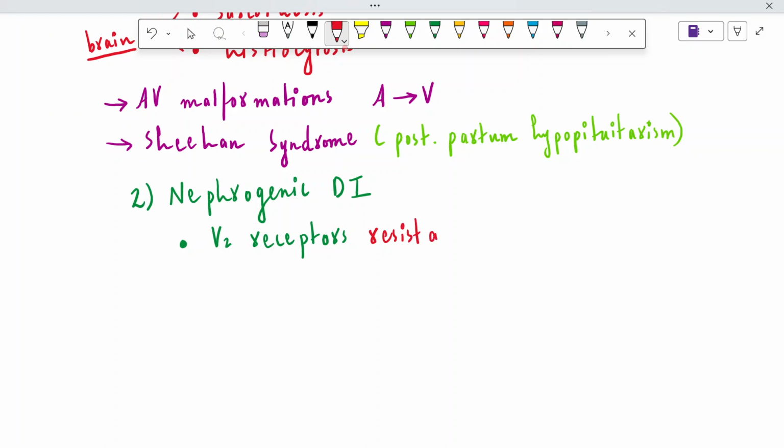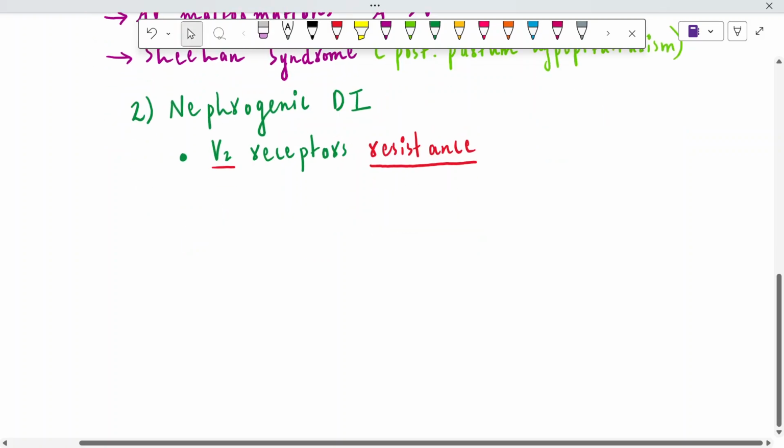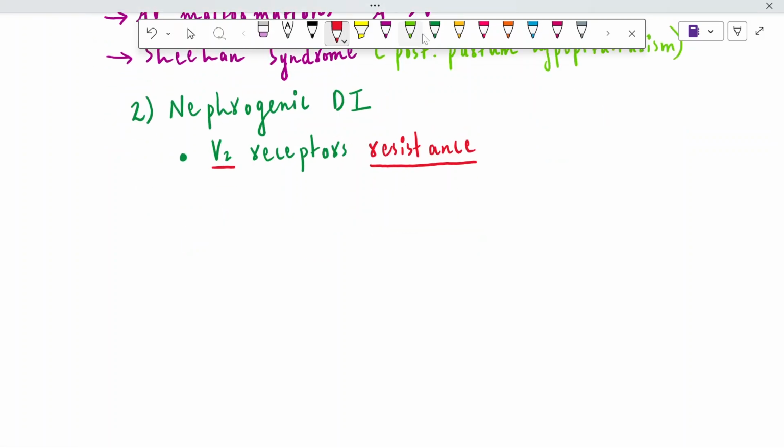Although in case of nephrogenic diabetes insipidus, the amount of antidiuretic hormone in the blood is high. In spite of the adequate amount of antidiuretic hormone in the blood, the V2 receptors are still not responding to it, and there can be conditions due to which V2 receptors are not responding. There are also some etiological factors.